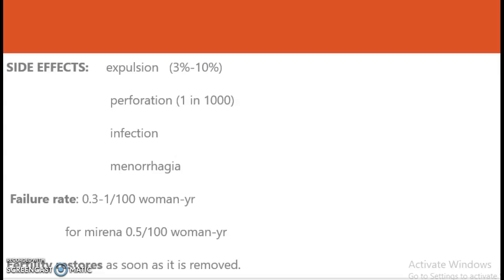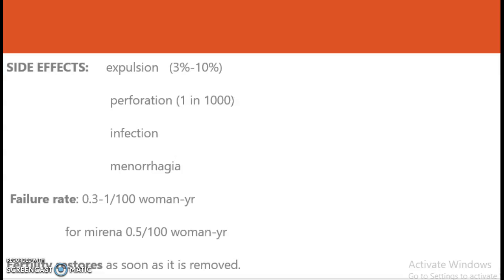Perforation occurs in 1 in 1,000 women. Infection can also occur because of these devices. Then there is menorrhagia. But all these things are manageable. Expulsion is common, but replacement is the solution. In case of perforation, it is a bit complicated, but the person should consult a senior gynecologist or a skilled person for the placement of the copper T rather than untrained personnel.